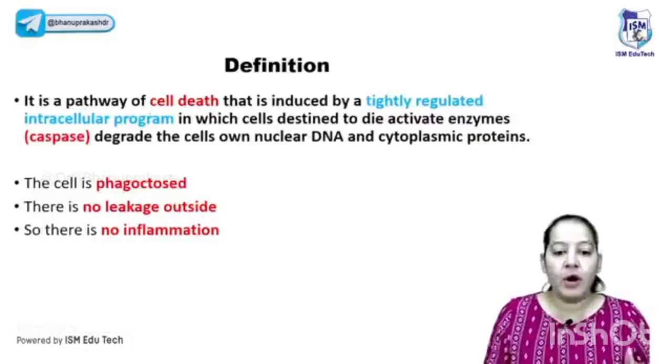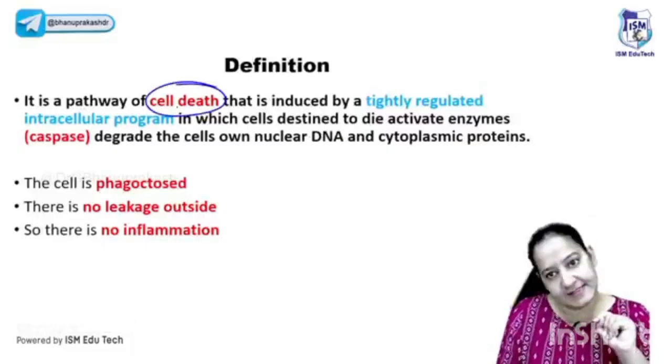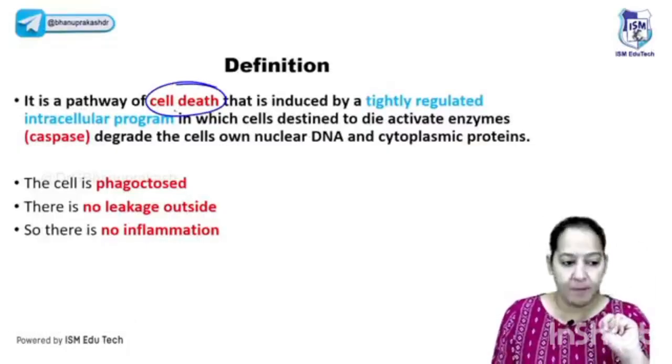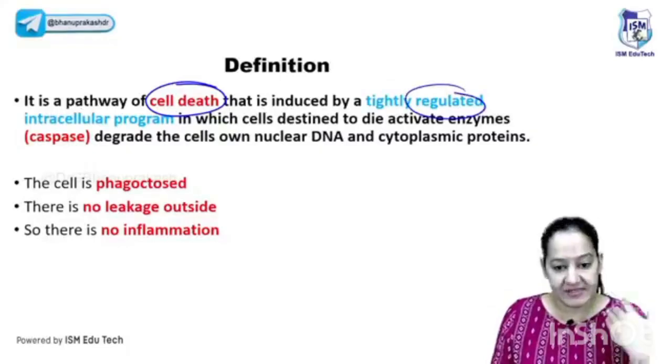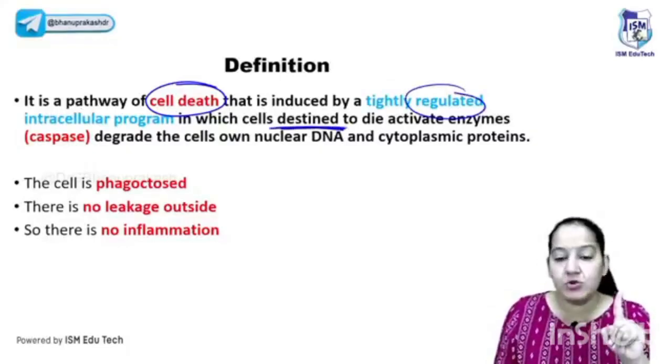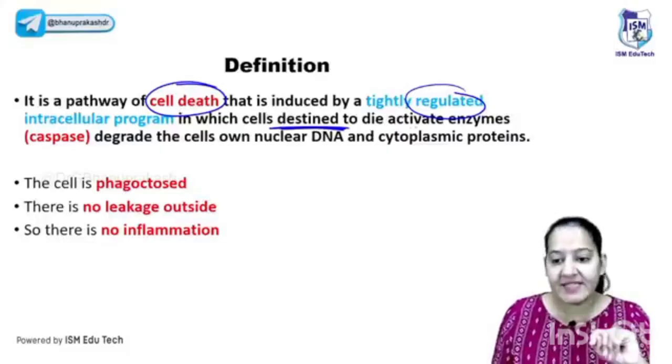So what is apoptosis? Can you define now? You will say, ma'am, apoptosis is a type of cell death. Yes, it is one of the types of cell death. There are two types of cell death. Apoptosis is one of them. It is a tightly regulated intracellular program during which the cell which is destined to die, the cell which gets the signal for death, that cell activates an enzyme.